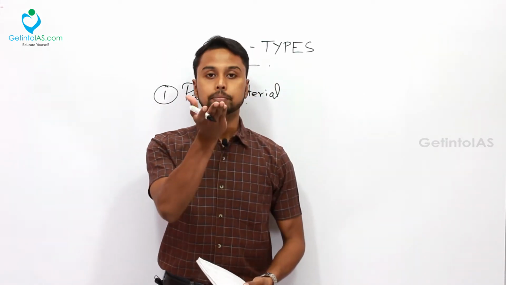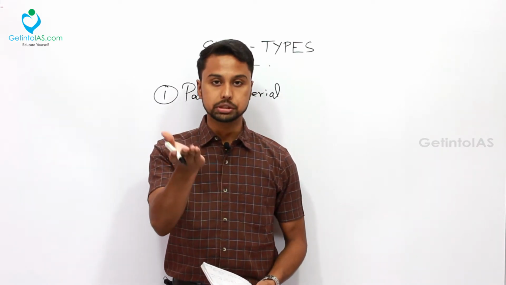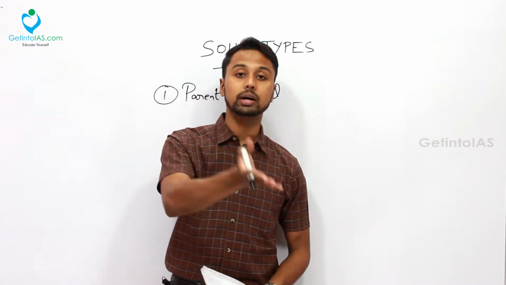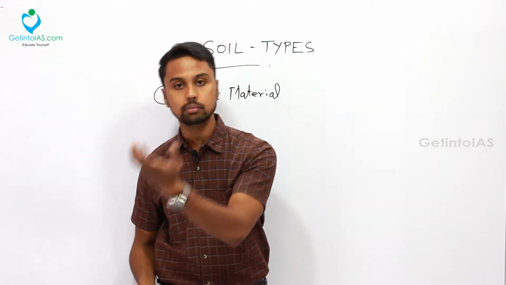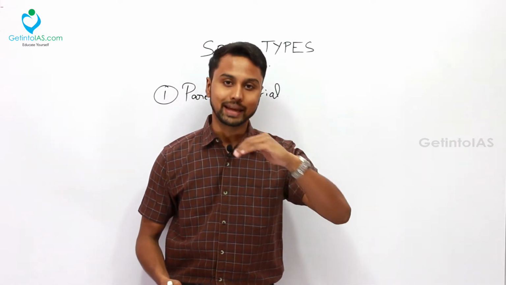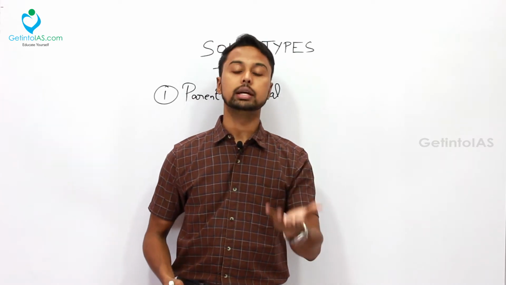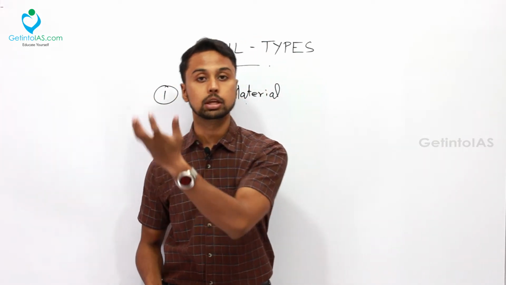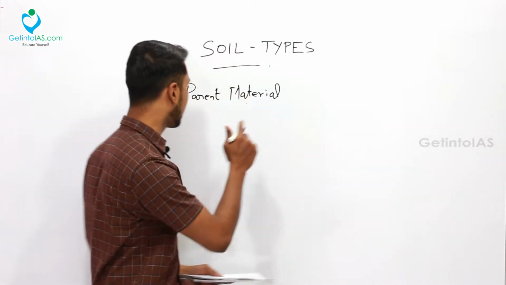So always when the soil is formed, the main parameter to measure is the parent material, from which rock it is disintegrating. That rock will have some characteristic features. That same feature will be applicable to this soil also. The texture, the color, all depends on the composition of the soil. Everything depends on the parent material, which is nothing but the rock from which it is disintegrated or deposited. So that is the parent material.